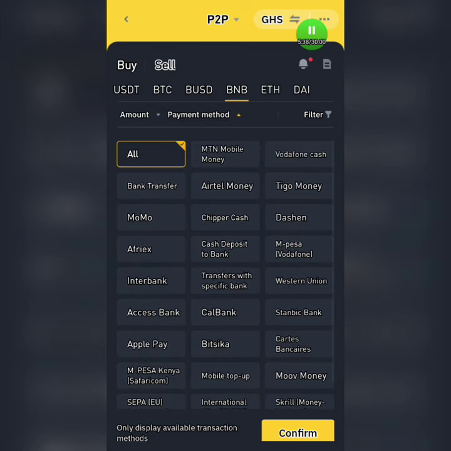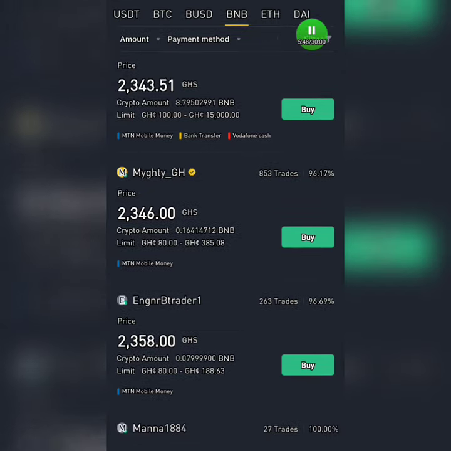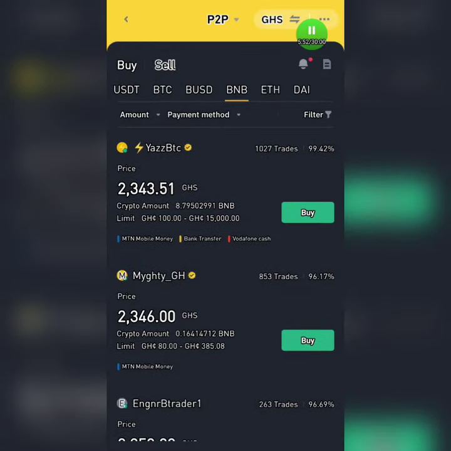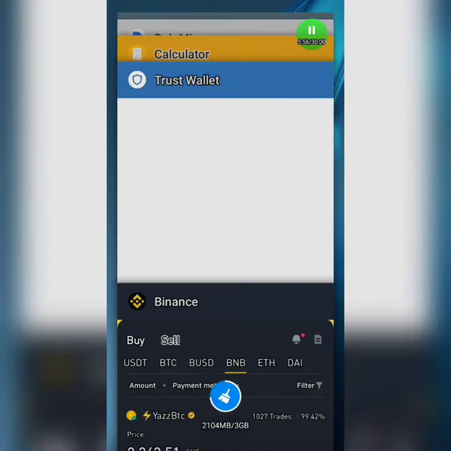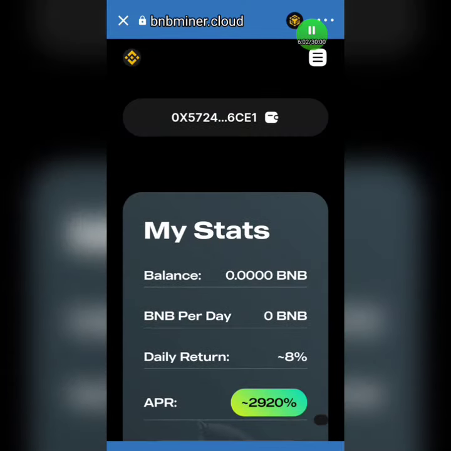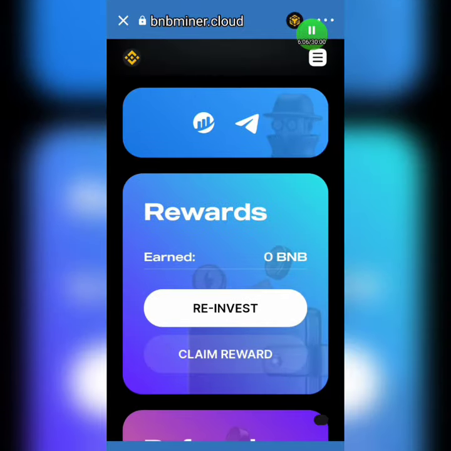So Binance is a worldwide cryptocurrency wallet where you can buy and sell BNB, as you can see on the screen. I recommend this app for those of you who are looking for where to buy BNB so that you can invest and make a lot of money in returns. This is the best platform to buy BNB, and in case you have any cryptocurrency to buy, this is the best platform I recommend for you. So let's go back to where we were in this app. As you can see on the stream, this app is working, and they will pay you daily. Even though I'm not a financial advisor, I encourage all of you to get this app and make a lot of money from it.